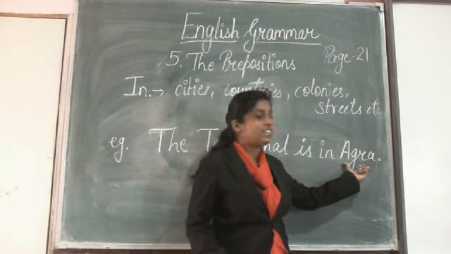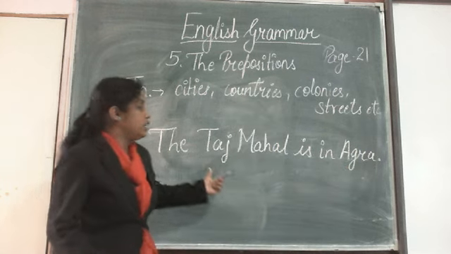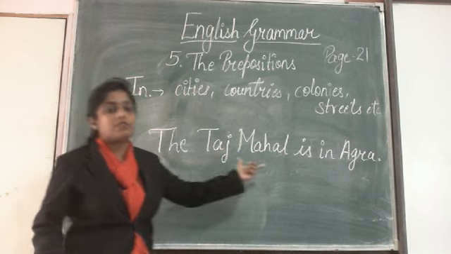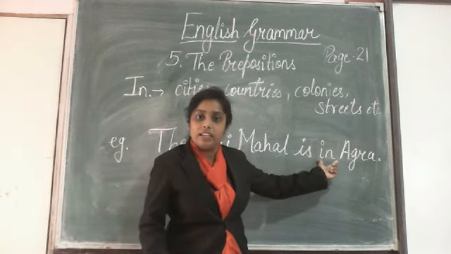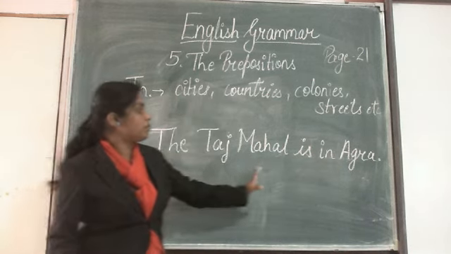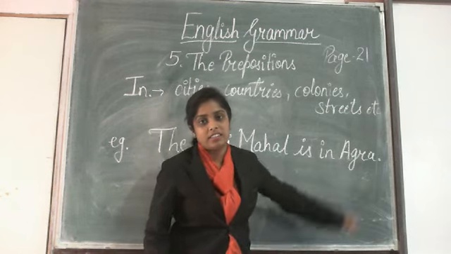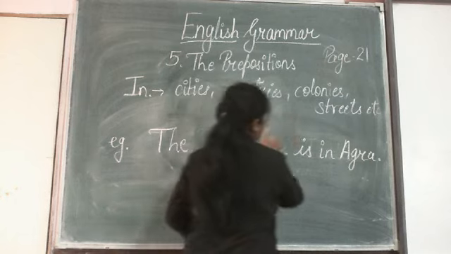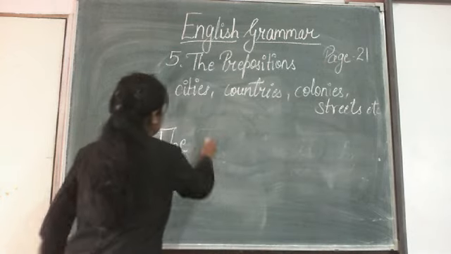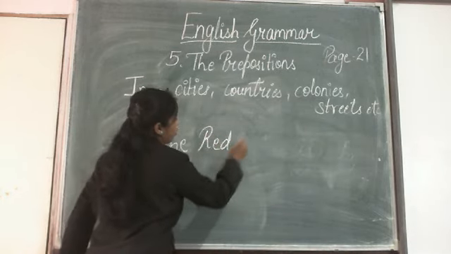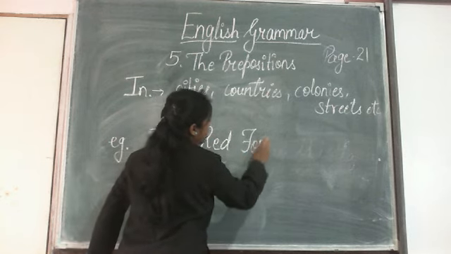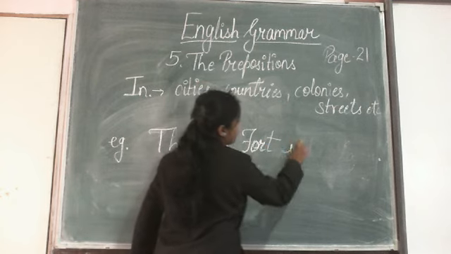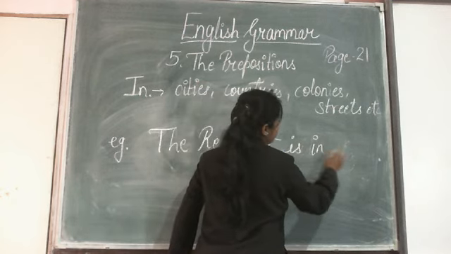So with the name of a city, if we want to tell the position of something, in that case we will use the preposition "in". Okay, so the Taj Mahal is in Agra. Similarly, the Red Fort. What is Red Fort? Lal Killa. Okay. The Red Fort is in Delhi.